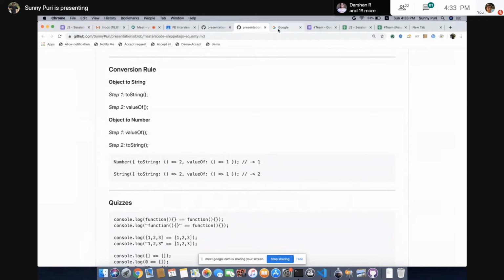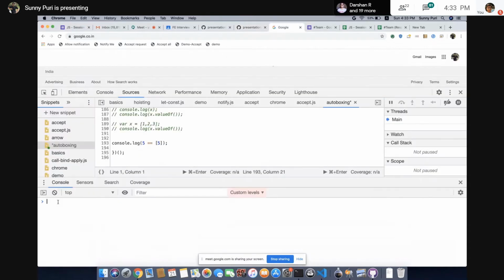If you see an array, [5].valueOf will give you the same output, because for array, object and function, valueOf returns the same thing. Then in the same way toString. So tell me, 5 equal to string of 5.